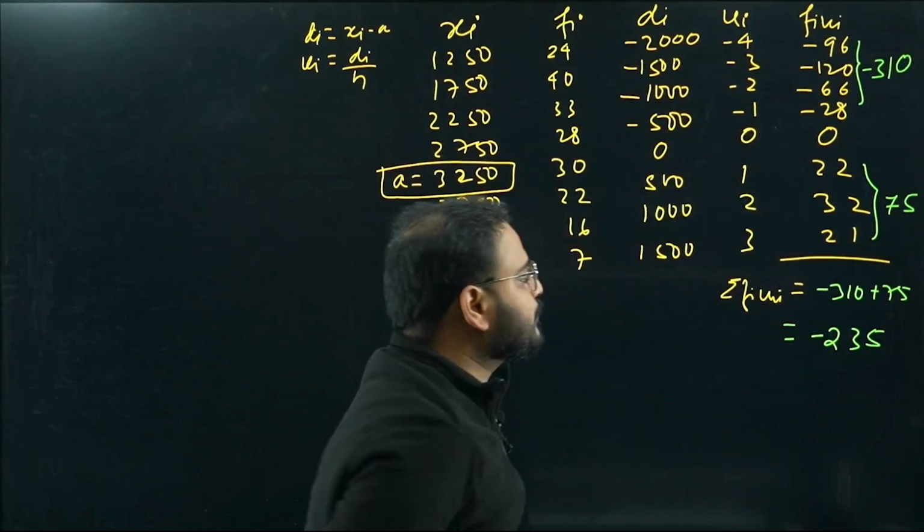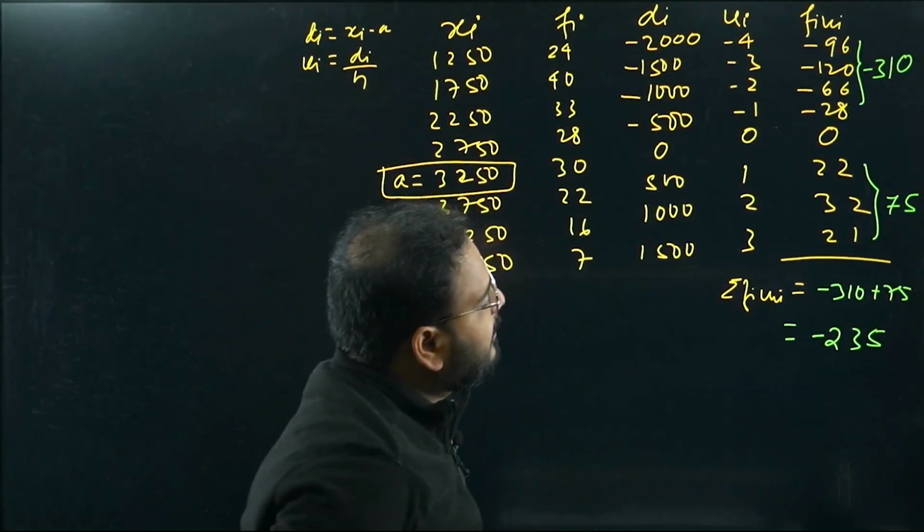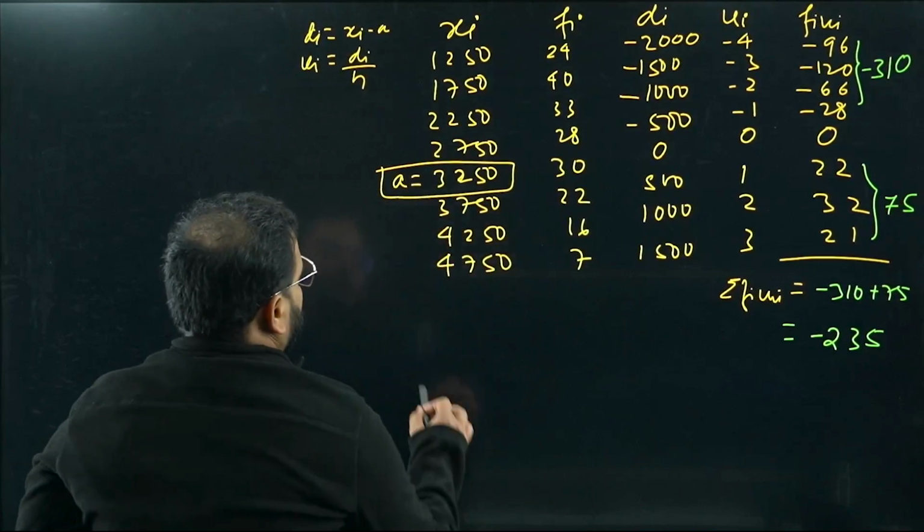Then I'll get here 2, minus 235. Yes, minus 235 is my value. 10 minus 5 is 5. 10 minus 7 is 3. We get 2 here. 2 minus 235 is the sum of fi ui. We know the mean value.